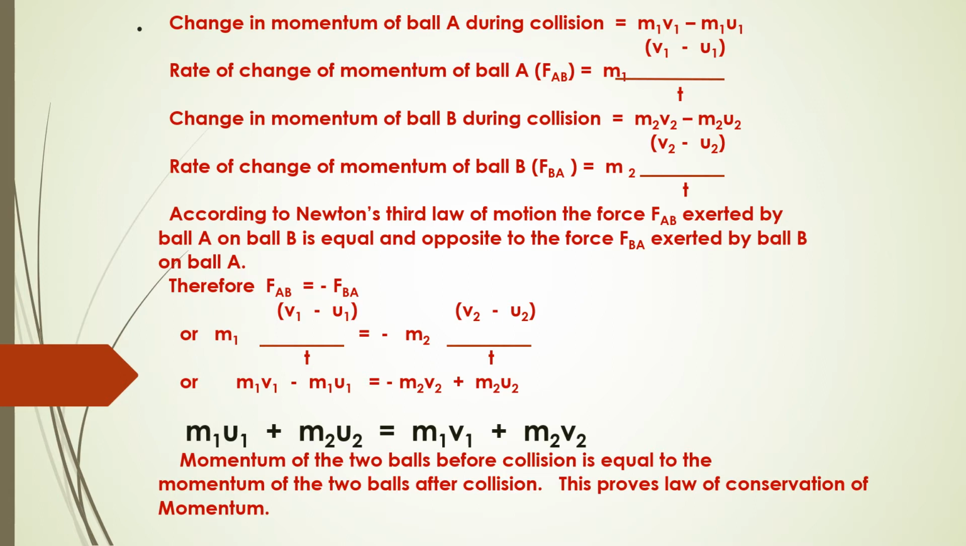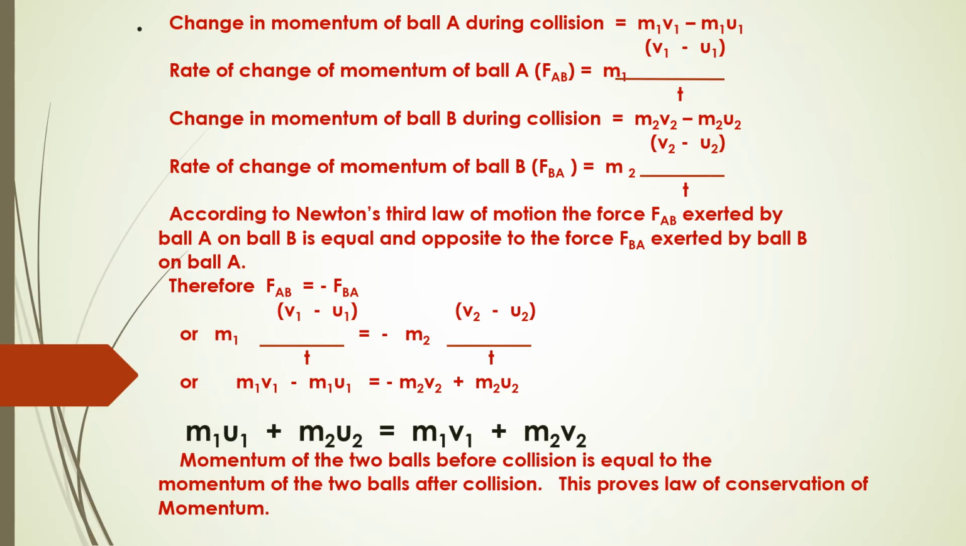Now just rearrange this. You will get the equation m1 u1 plus m2 u2 is equal to m1 v1 plus m2 v2. And what does this mean? The momenta of two balls before collision is equal to the momenta of the balls after collision. And with this equation, we prove the law of conservation of momentum. This derivation of the law is very important. Please learn it, writing it down in your practice book as many times as you can so that you can remember it.